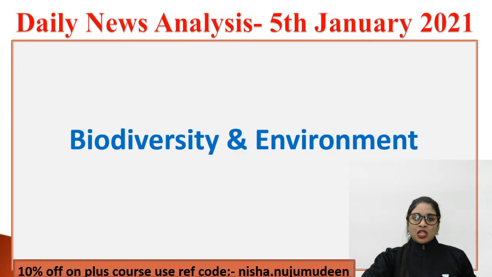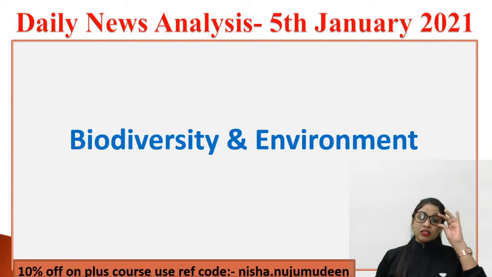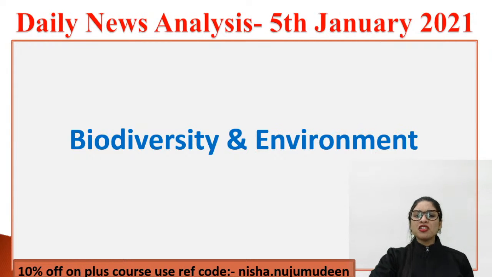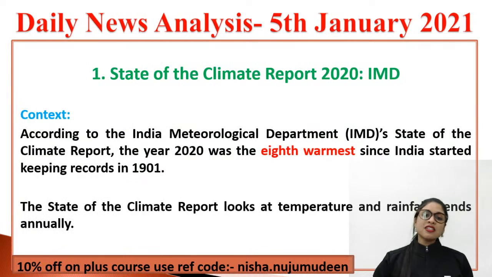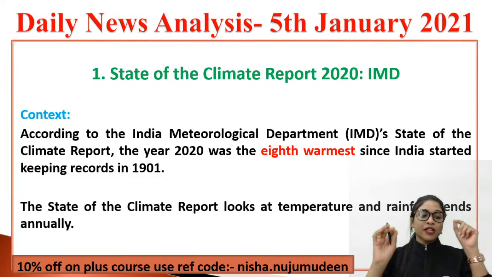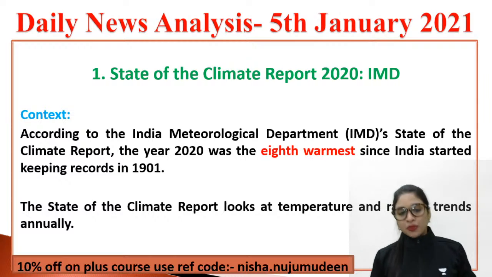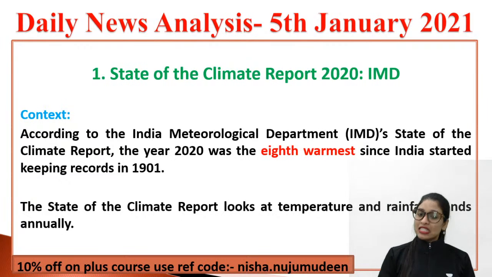Okay. So now in today's newspapers, from biodiversity and environment, you had a topic of discussion. So here it goes, guys. The very first topic of discussion in today's daily news analysis class is based on biodiversity and environment. It was based on a report. What report? The State of Climate Report 2020, which is published by the IMD, that is none other than our country India's Meteorological Department.